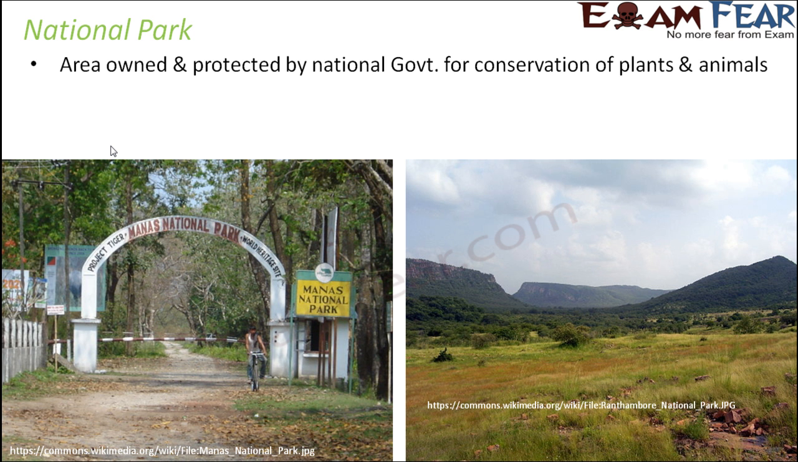Now, any area cannot be called a national park. There are certain criteria to evaluate a national park. For example, the minimum size in terms of area: the minimum size of a national park should be 1000 hectares. That should be the minimum area.